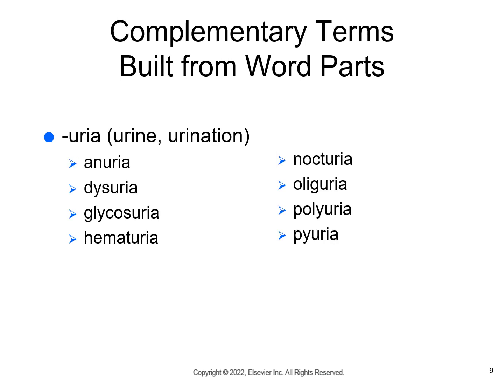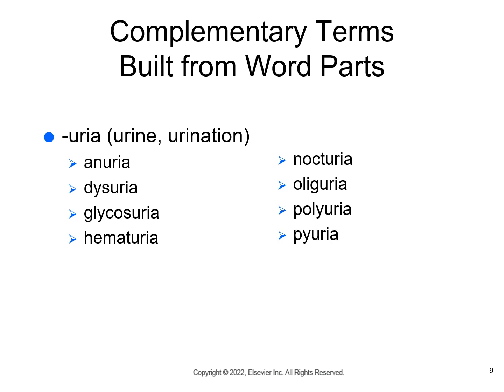Complementary terms from word parts include anuria. Uria refers to urine or urination, and then we just add in the additional component here. So anuria means the absence of urine. Dysuria means typically a painful urination, may also mean difficult. Glycosuria means glucose in the urine or sugar in the urine.